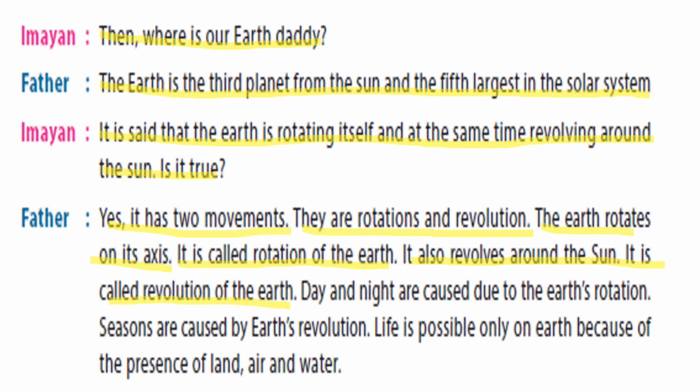Day and night are caused due to the Earth's rotation. Seasons are caused by the Earth's revolution. Life is possible only on the Earth because of the presence of land, air and water.